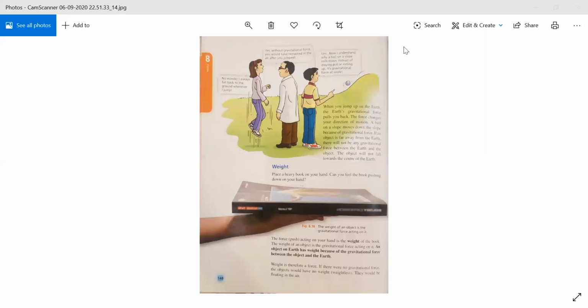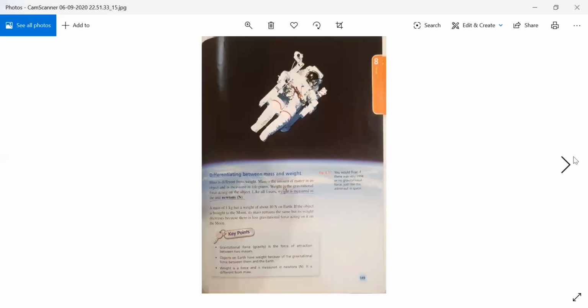Every object has a weight. If there is no gravitational force, then there is no weight. The objects will be weightless; they have no weight. Moving to page number 149.